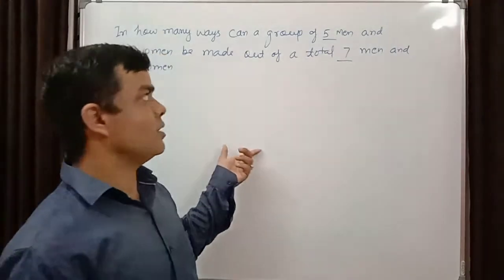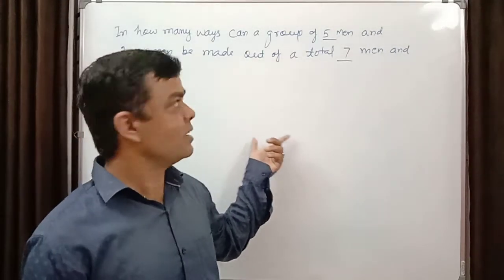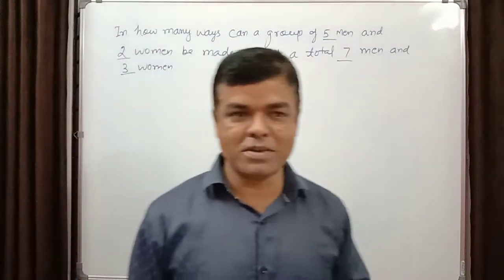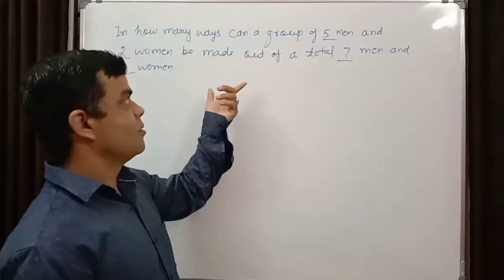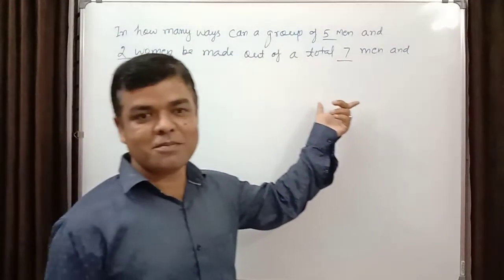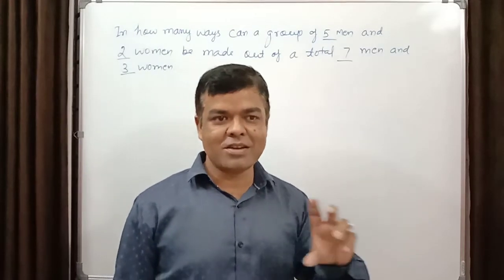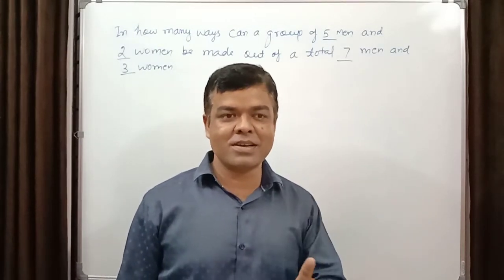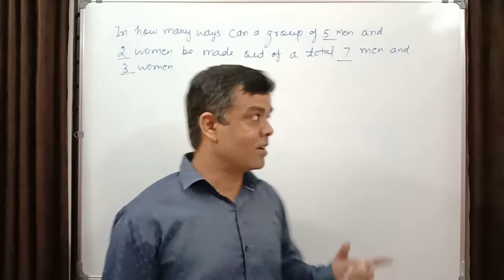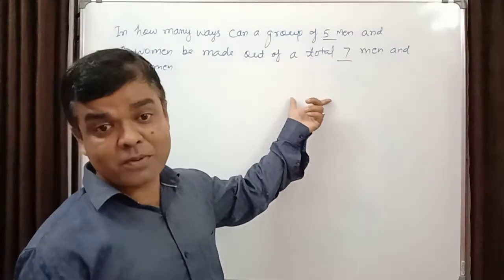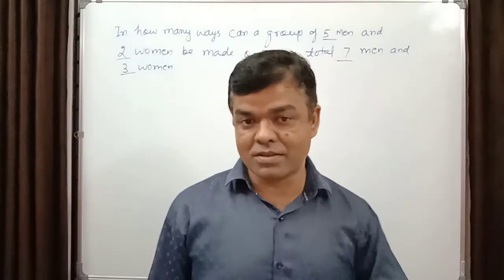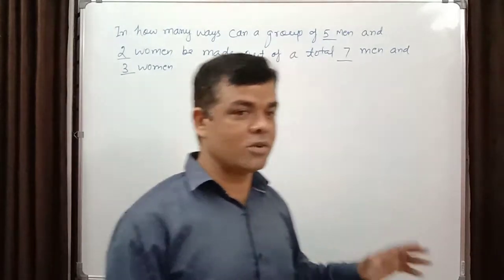I think you have learned up to type 3. So this is a question of combination. Here the position of the person will not matter. Wherever arrangement is important, there will be a permutation, and wherever only the number is important, there will be a combination. So without wasting time, I am going to start the class.